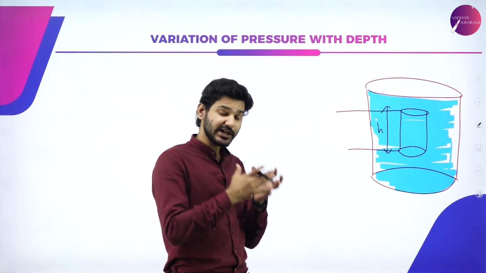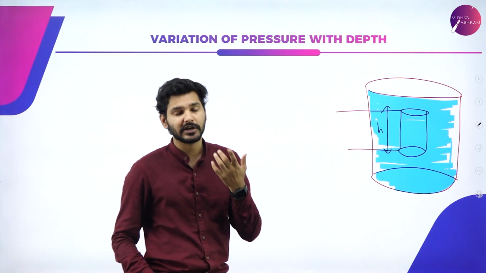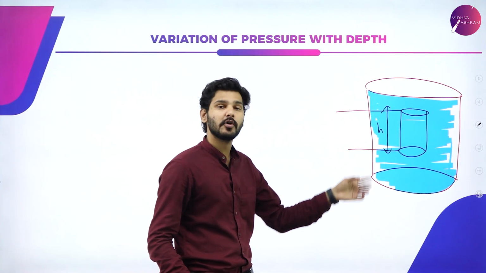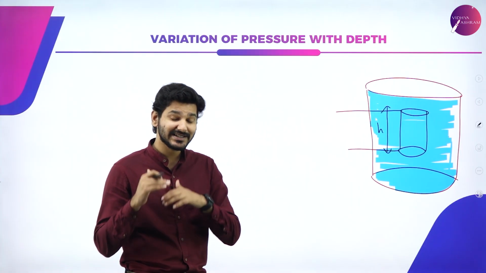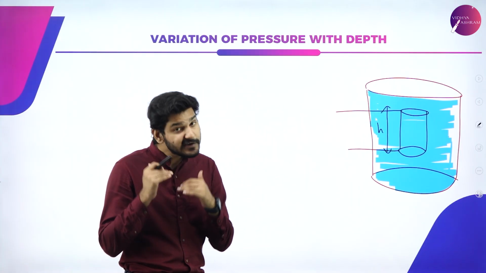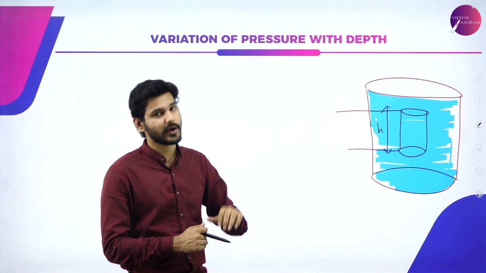Now, if I take 2 points, the top point, let's call it point number 1, and the bottom point, which is point number 2, will these 2 points be experiencing the same amount of pressure? If not, what are the factors that are going to affect these points?